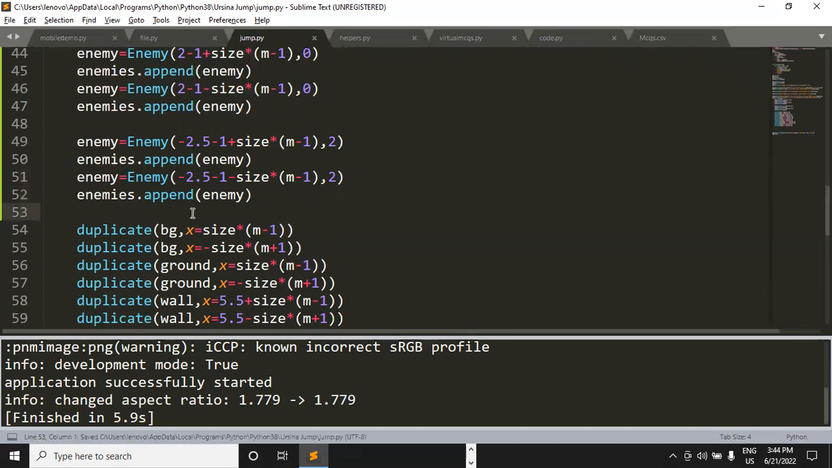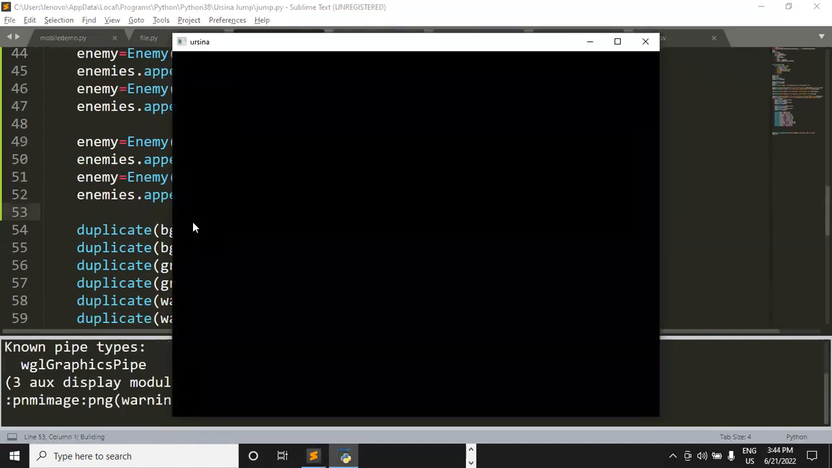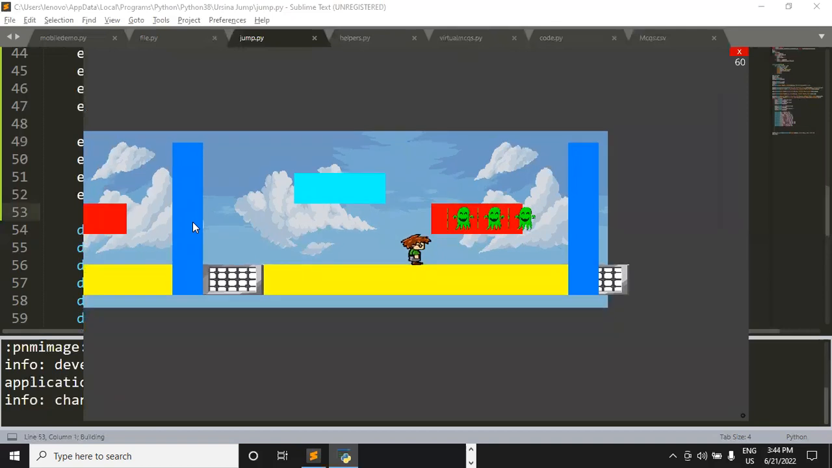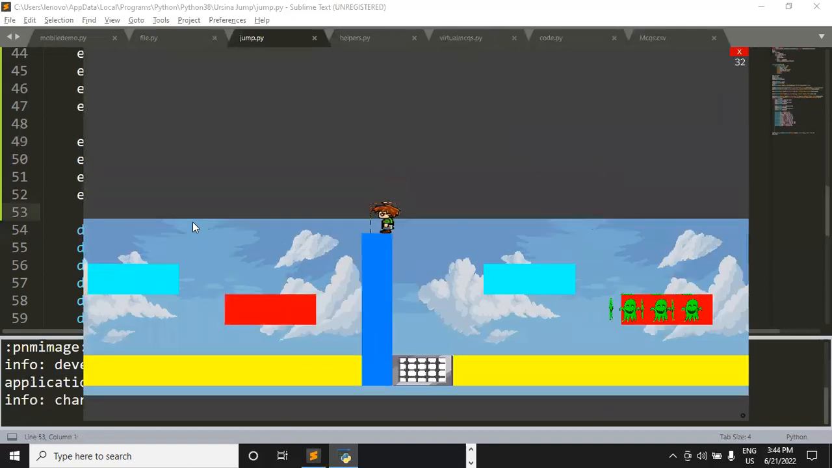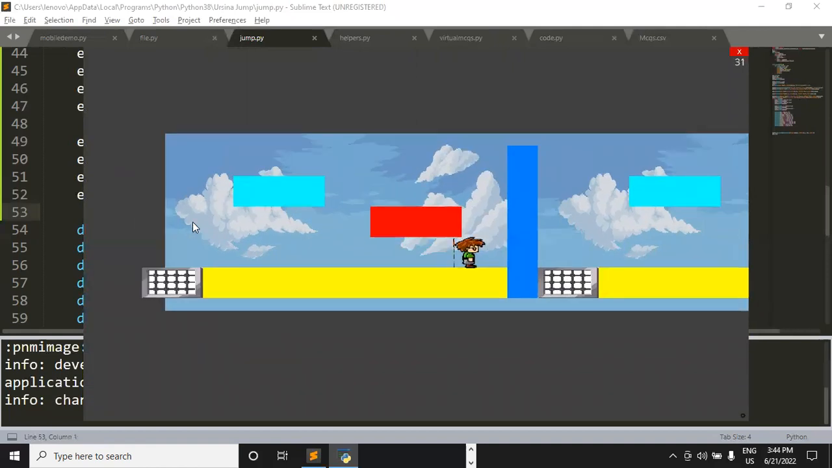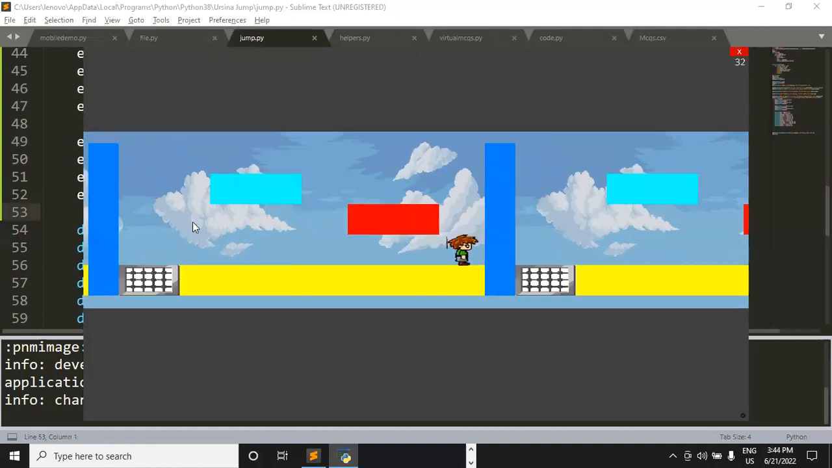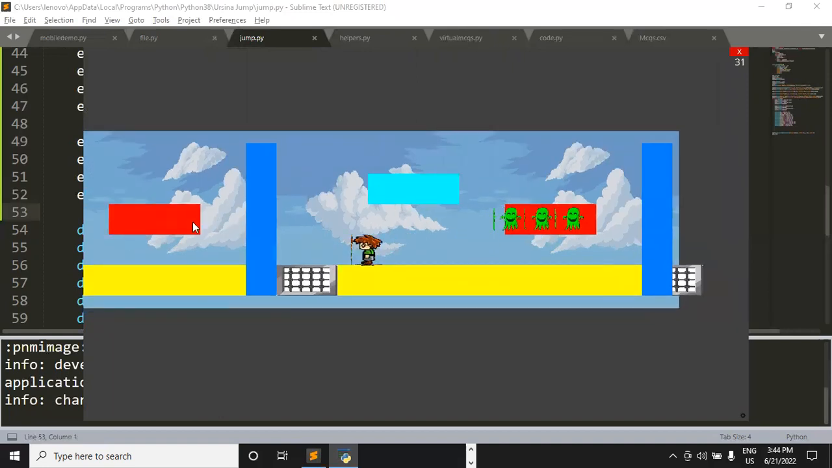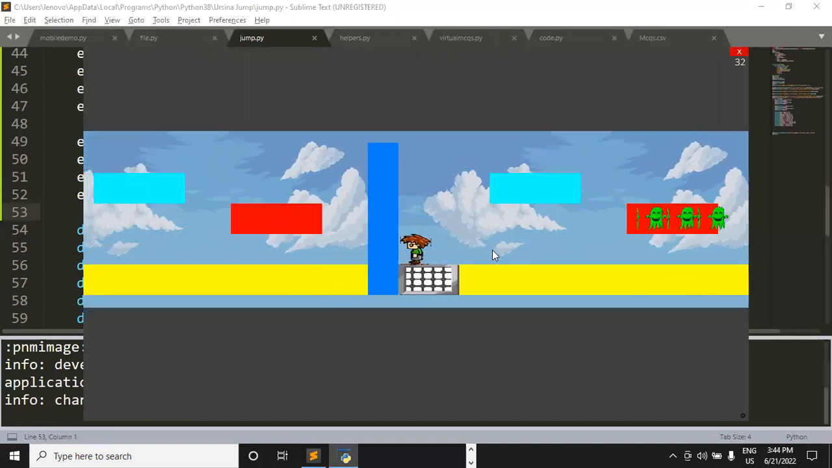Let me save the changes and run the code. How many enemies are right now visible to you, dear? 3, right? But all are there on the third level. They are visible to us on the third level. Okay, there are actually three enemies. Some shadow-like things are also visible to us.